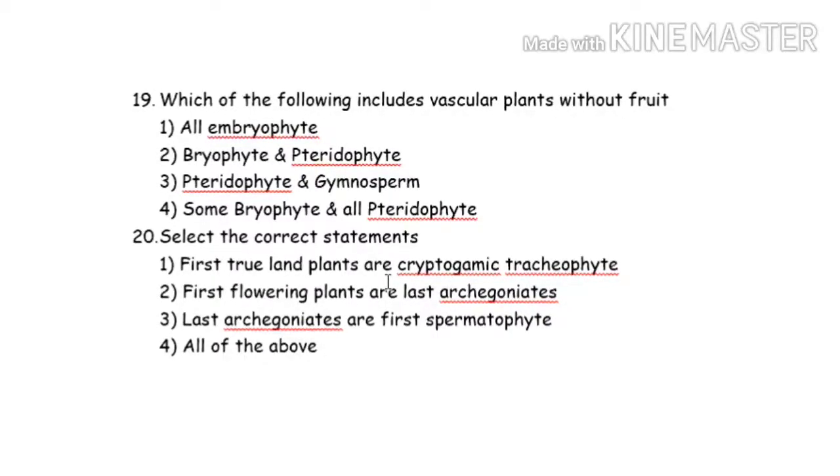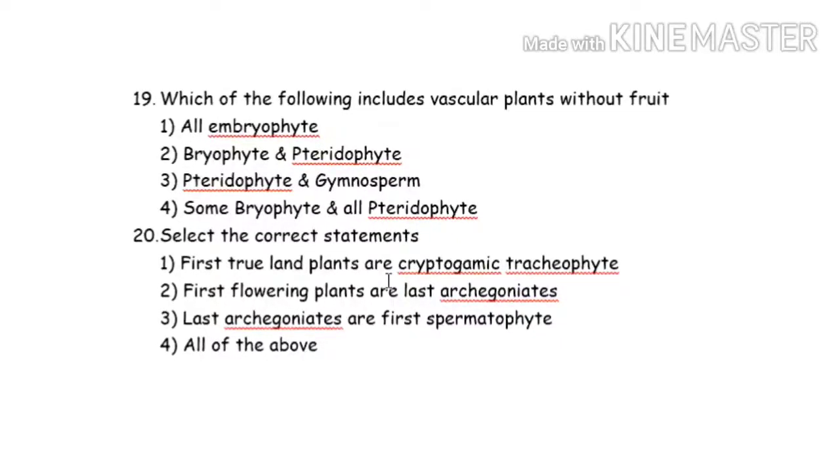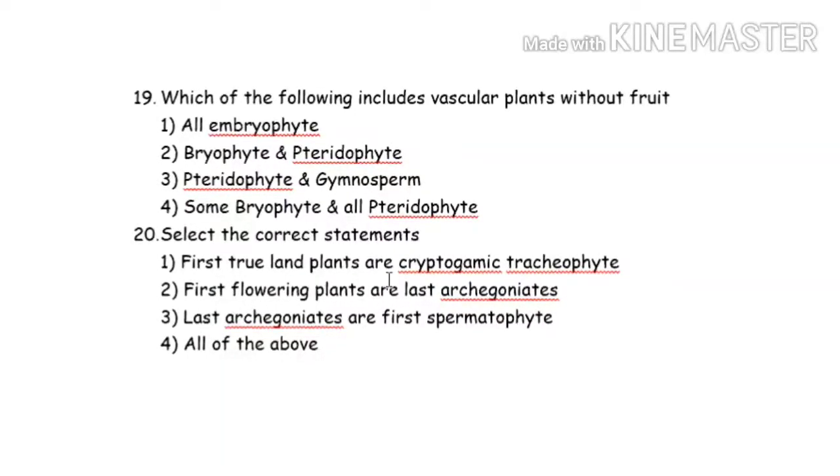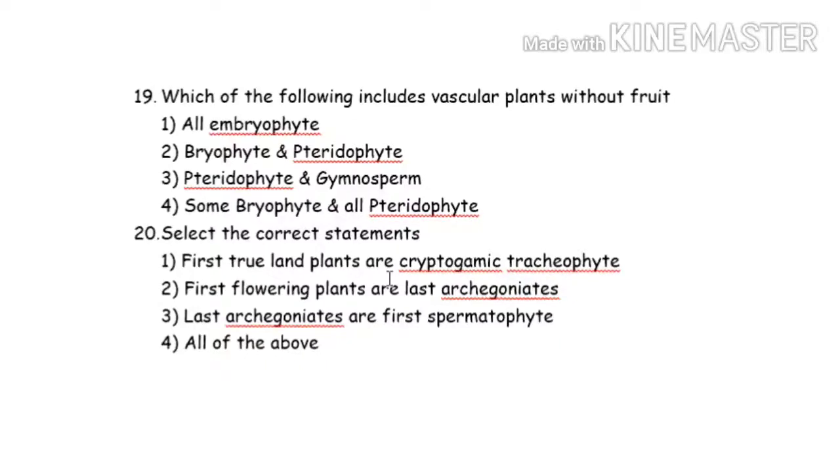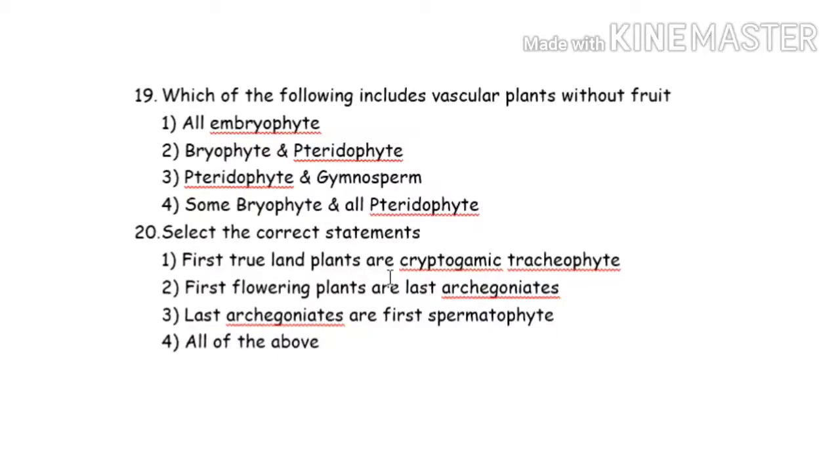Last question is select the correct statement. First true land plants are cryptogam tracheophytes. First flowering plants are last archegoniate. Last archegoniates are first spermatophytes.